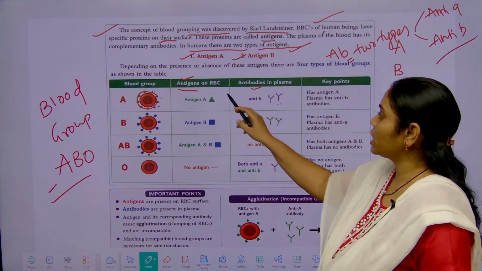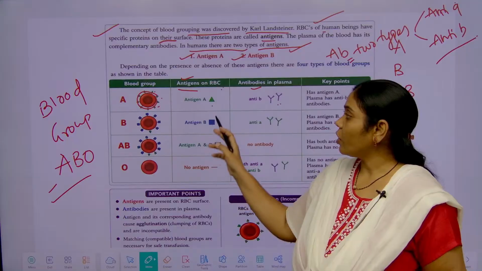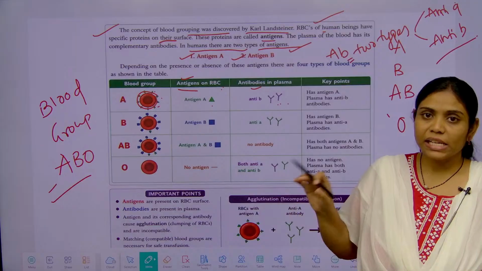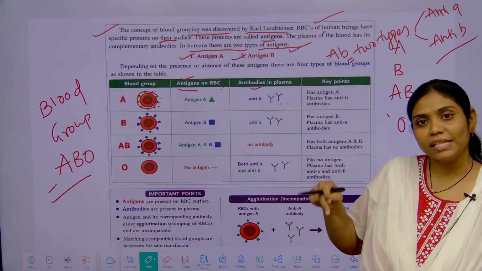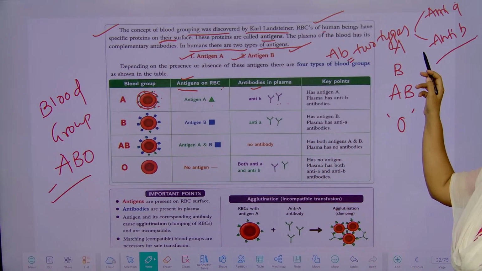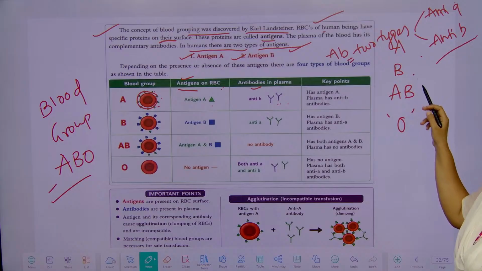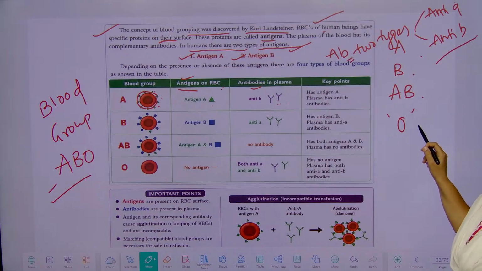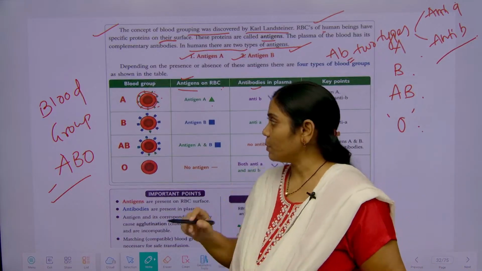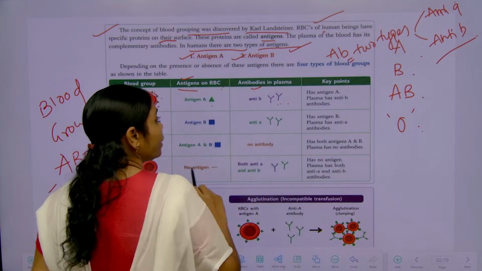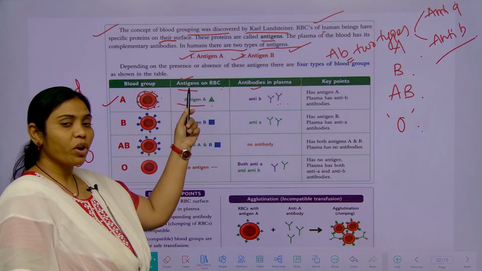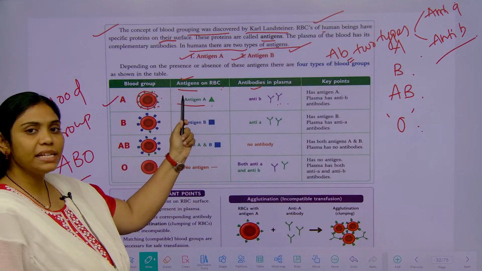As already discussed, antigens are present on the RBC surface, and antibodies are present inside the plasma. We have the blood groups A, B, AB and O according to the ABO blood group system. So what does the A blood group have? It has antigen A.